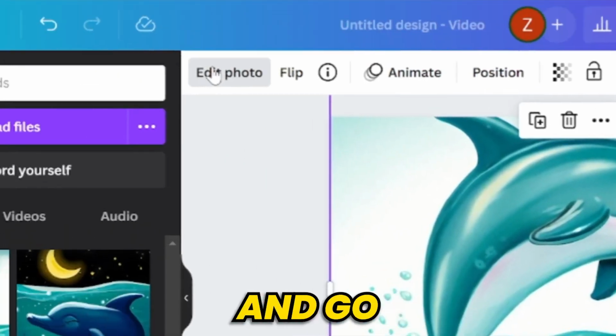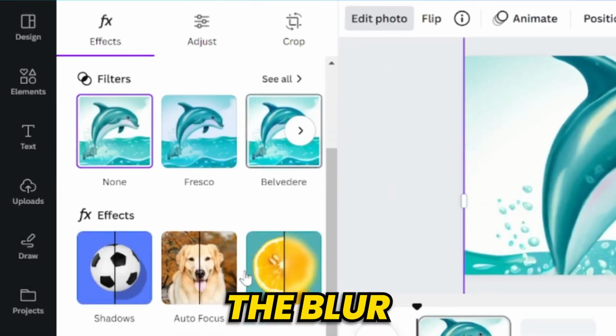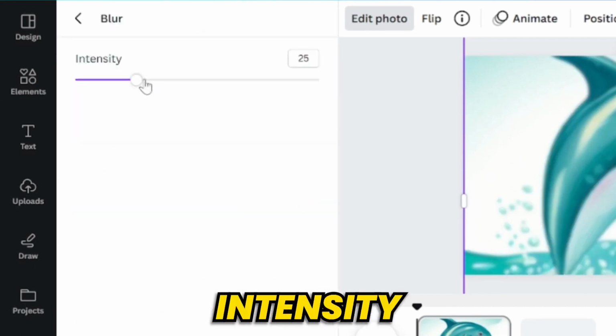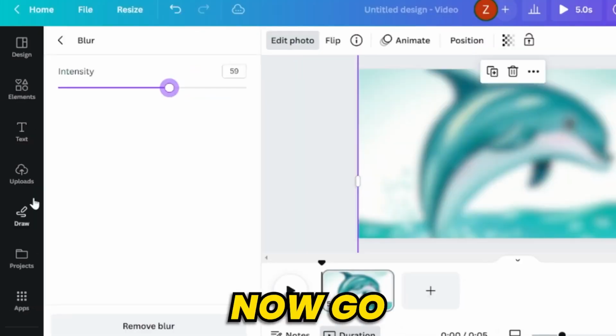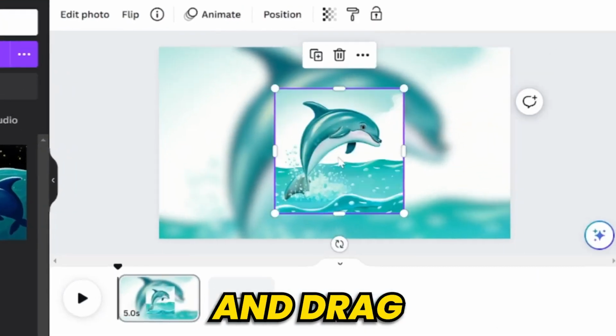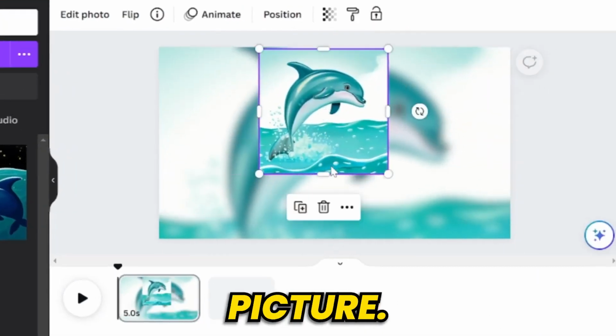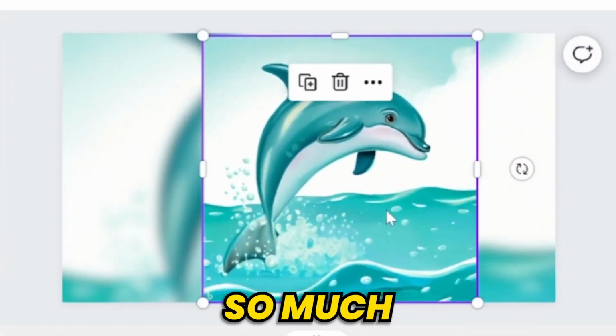Then click on the image and go to Edit Photos. Select the blur effect and increase the intensity to above 50. Now go back to the Upload section and drag and drop the image on the blurred picture. Adjust the image and now it looks so much better.